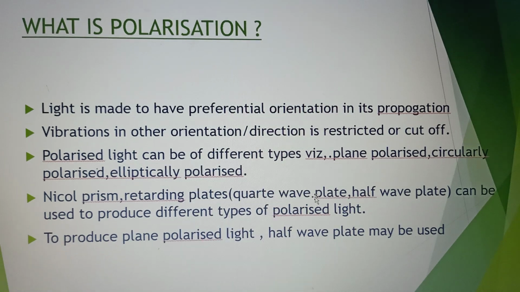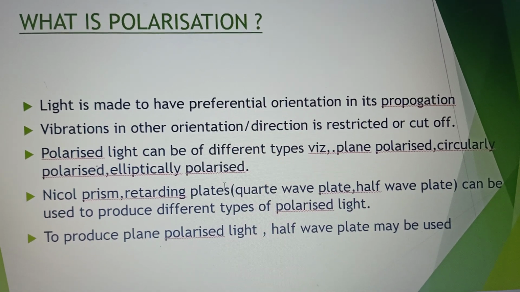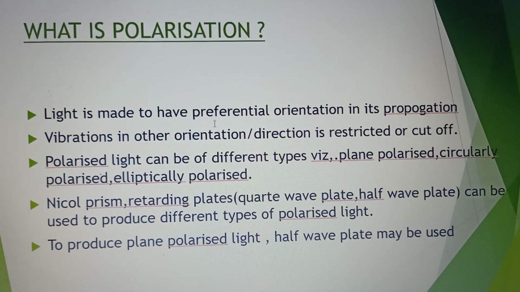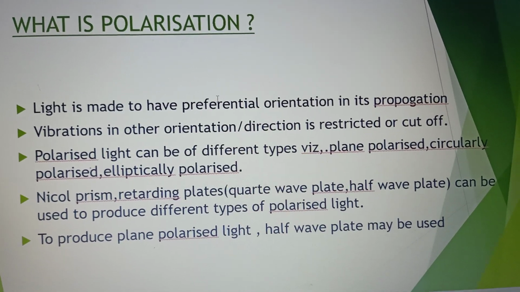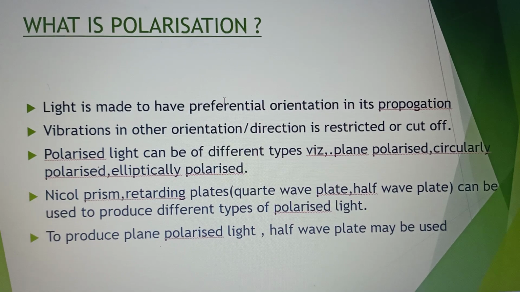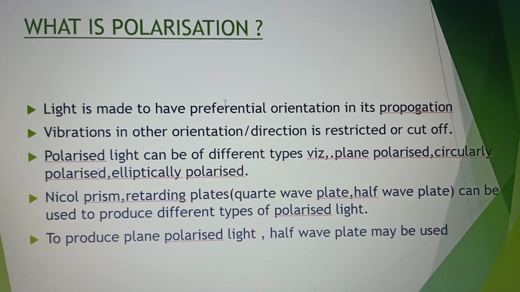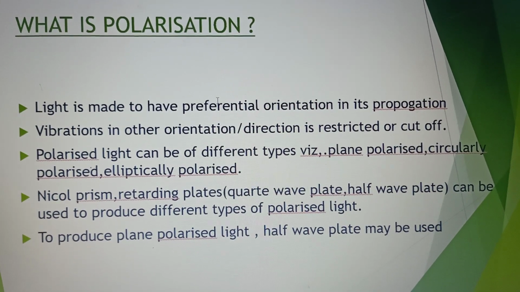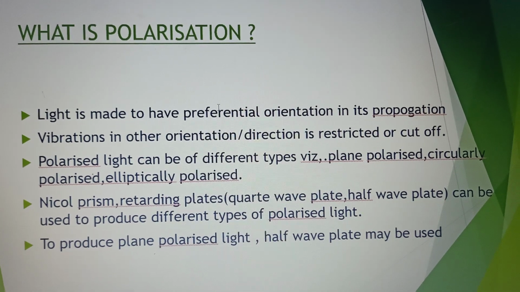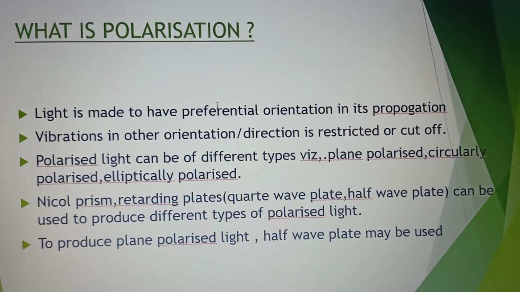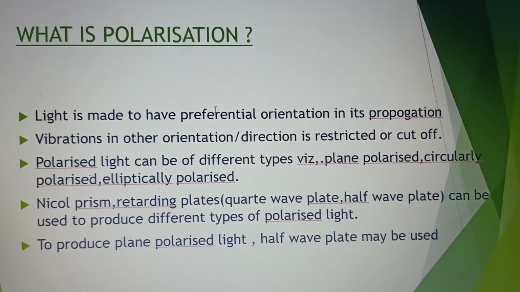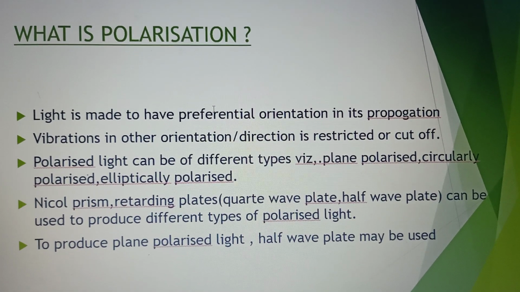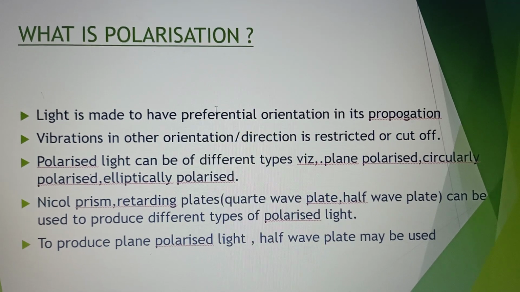So what is polarization? The light, which is a three-dimensional vibration, will be restricted in its vibrations. In other words, light will have a preferential orientation while it is being propagated.